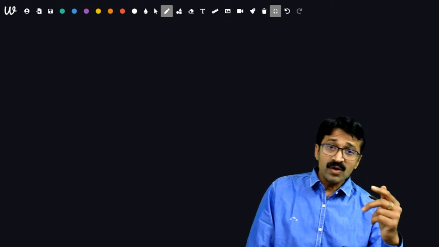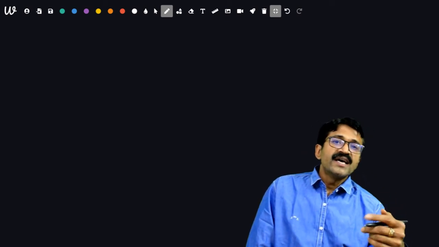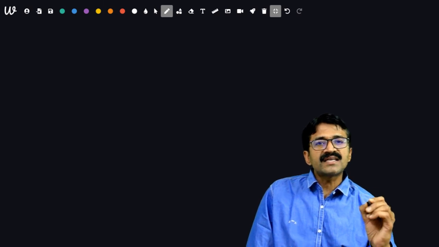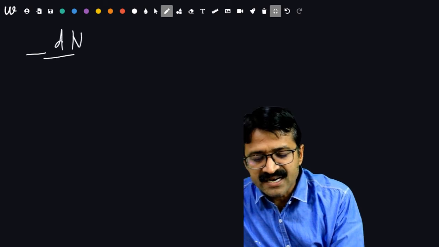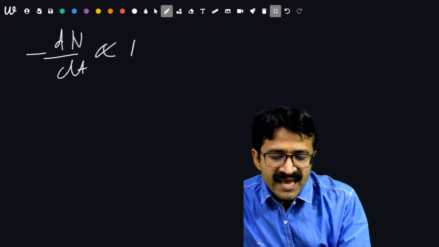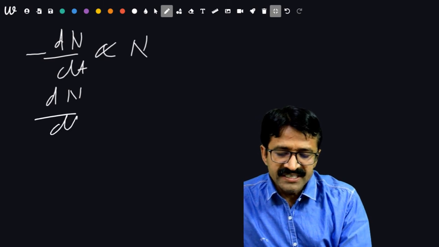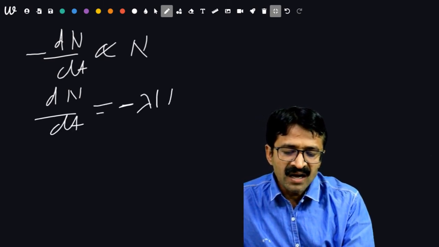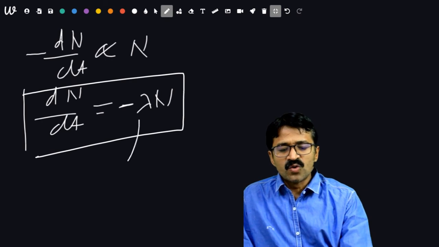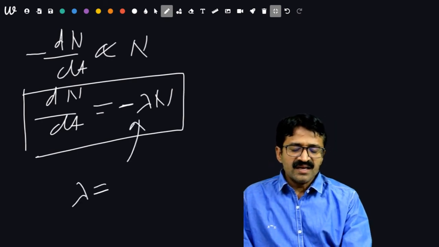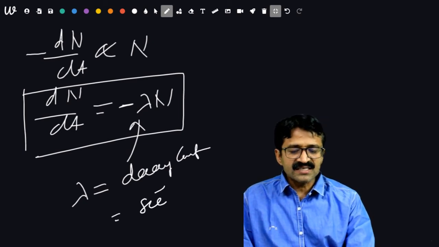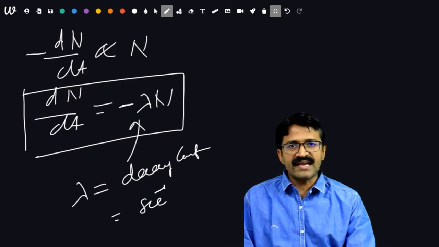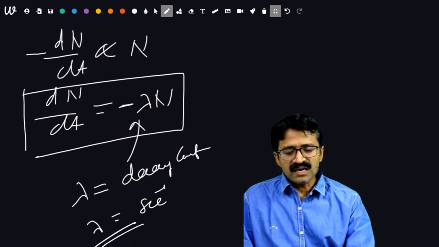This is the first law. Now, the second law is about the rate of decay. The rate of decay of a radioactive element is always directly proportional to the number of active atoms, like -dN/dt ∝ N. Then dN/dt = -λN. This λ is known as the decay constant. Its unit is number of decays per second, that is, you can say second inverse or minute inverse or hour inverse or day inverse or year inverse. This is about lambda.